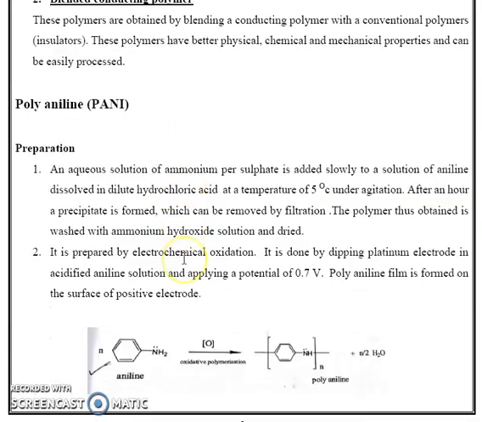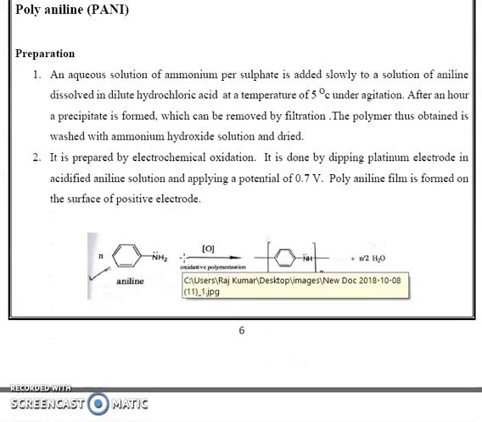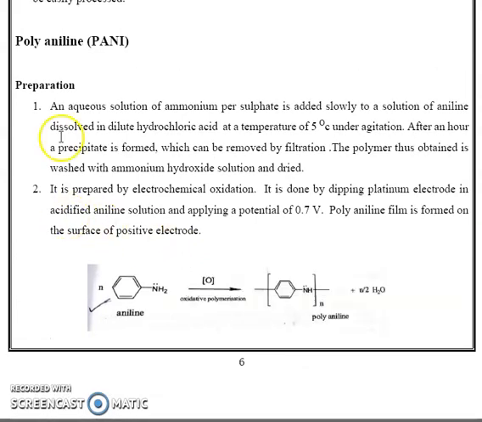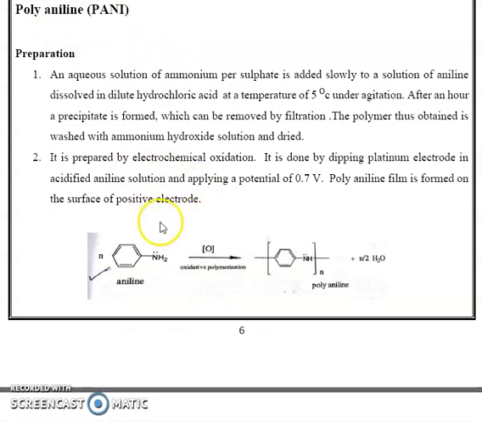Next, examples of conducting polymers. First example, polyaniline. Polyaniline is also written as PANI. P represents poly, ANI represents aniline. PANI is polyaniline. First, the preparation of polyaniline. Polyaniline is prepared by the oxidation method. This oxidation is done by either the chemical method or the electrochemical method.